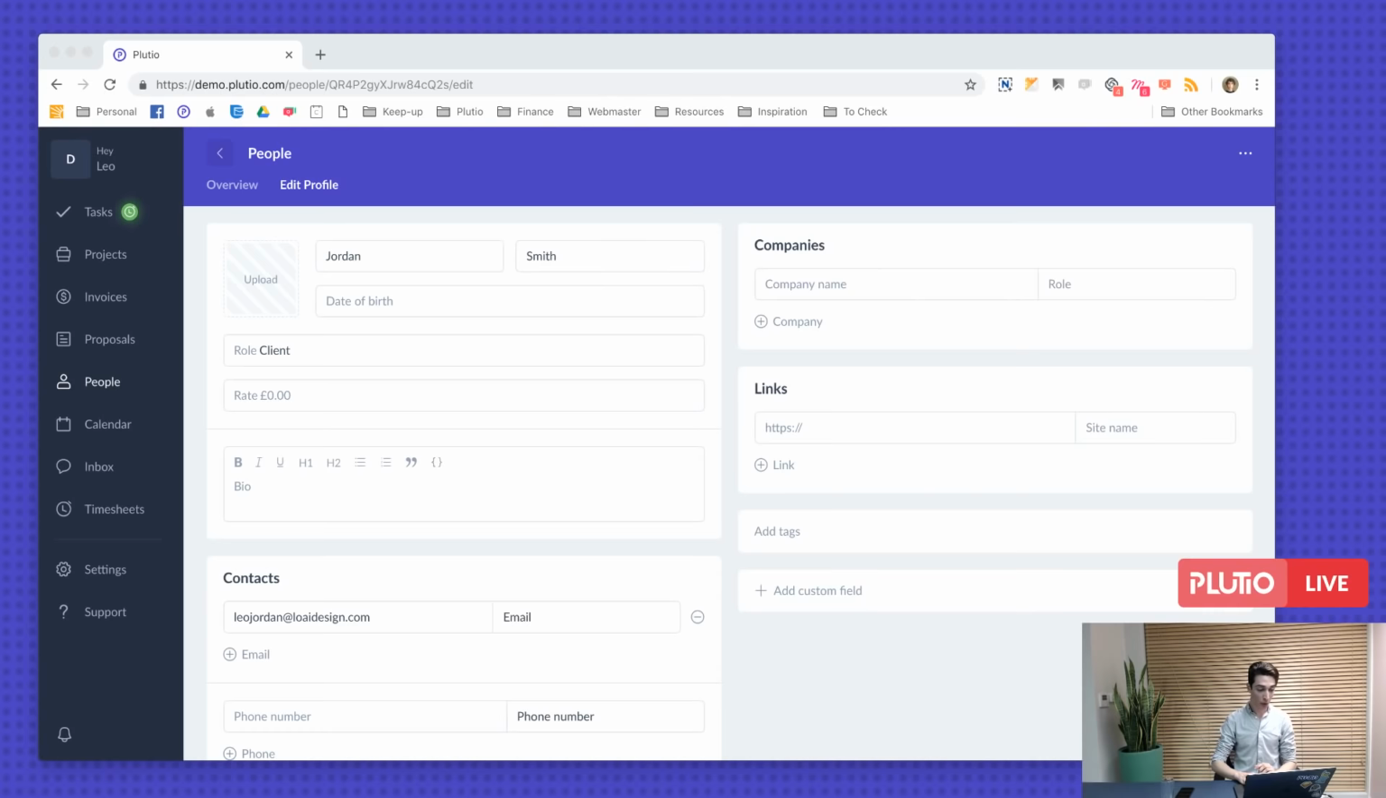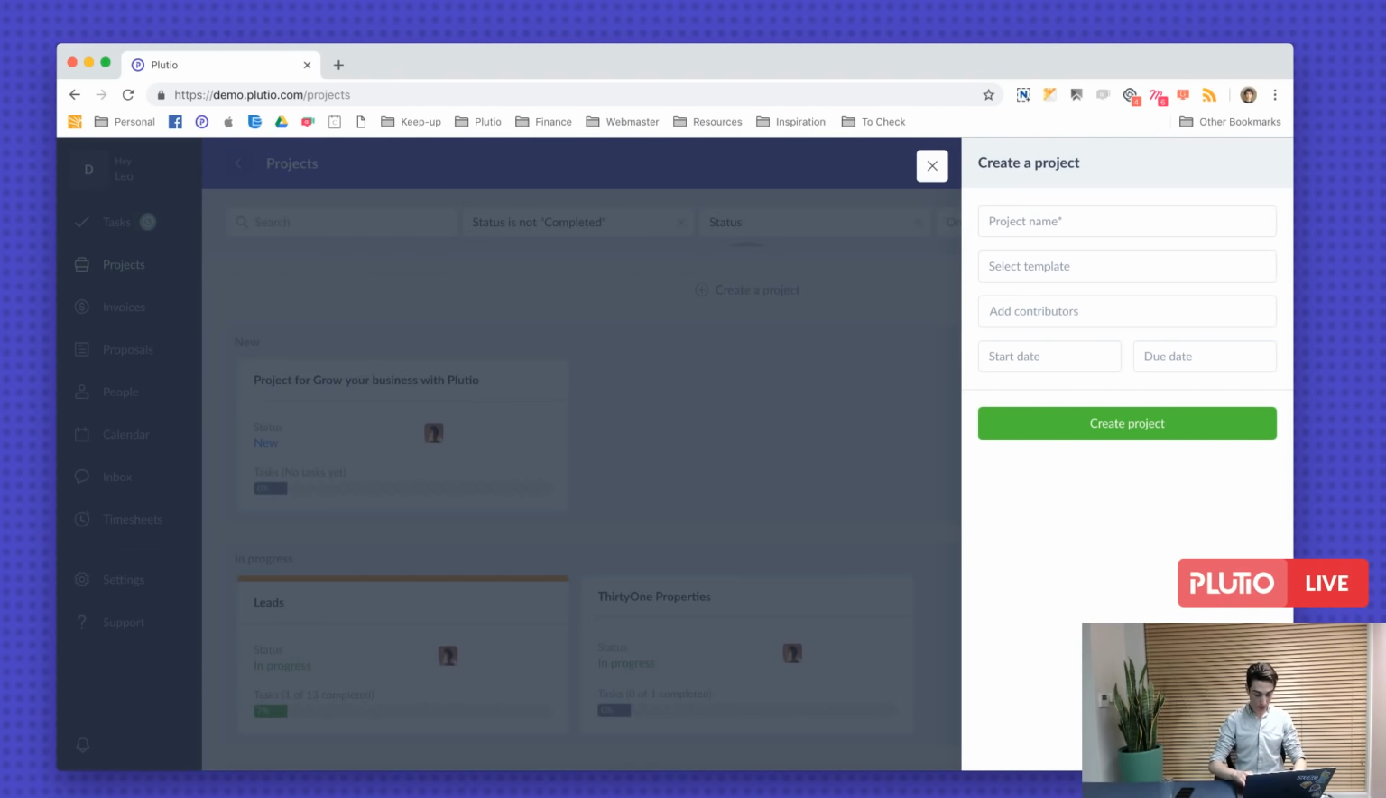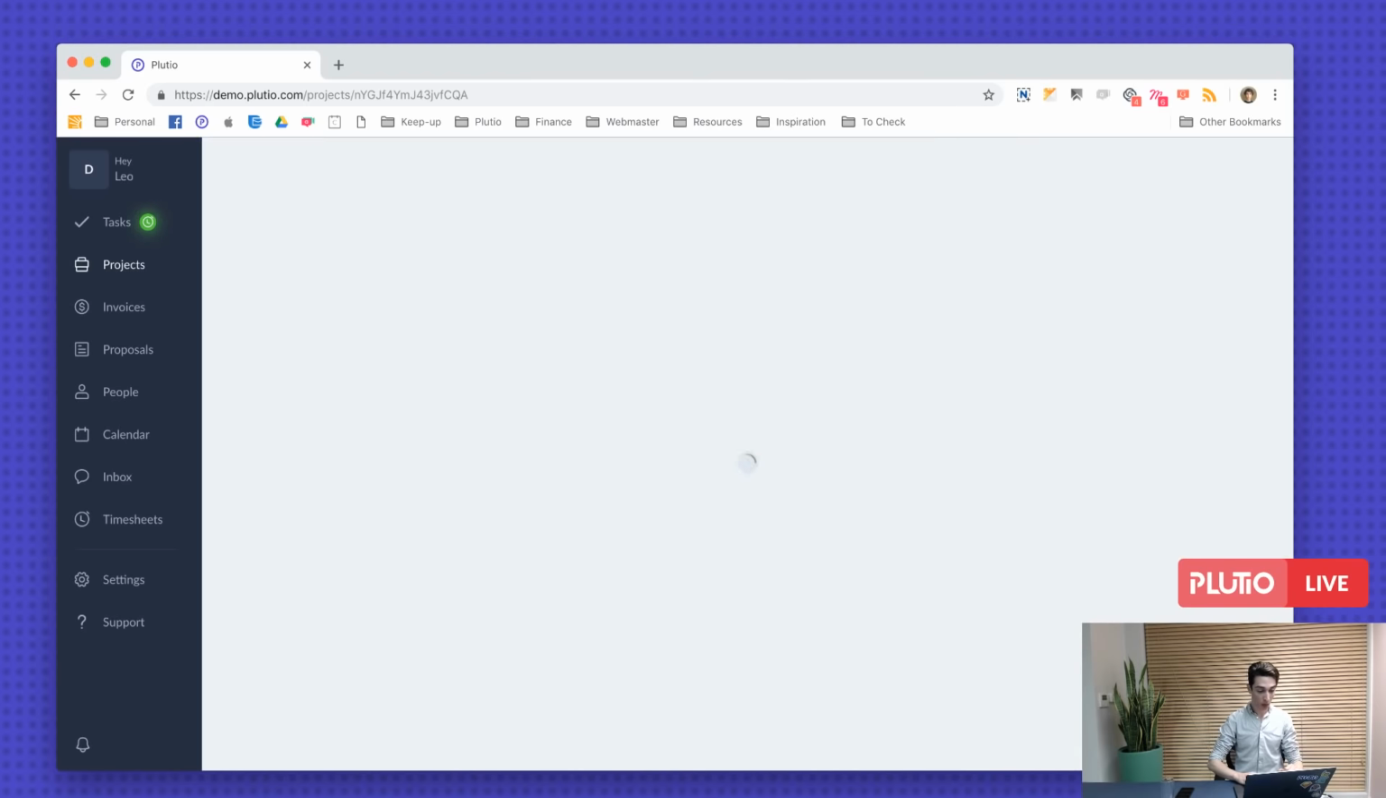To add a task to a project, I'm going to start from the basics. I'm going to create a fresh, brand new project. I'm going to call it Plutio Workshop. You can select a template if you have one already. You can add contributors to it already. And here we go, create a project.